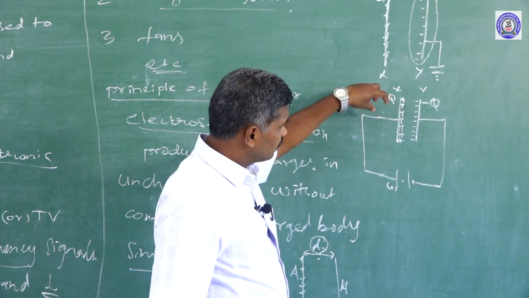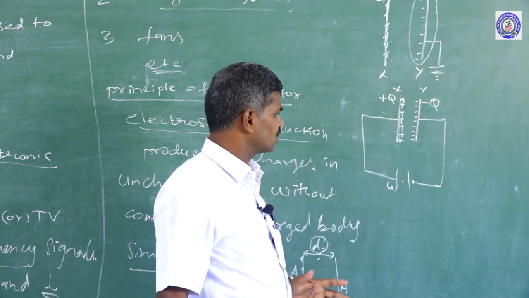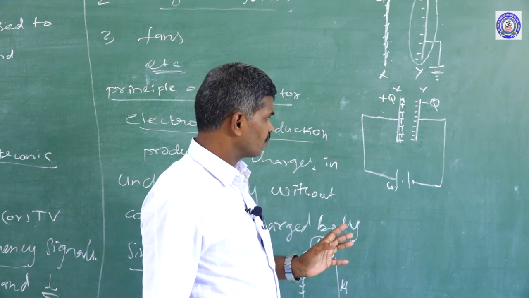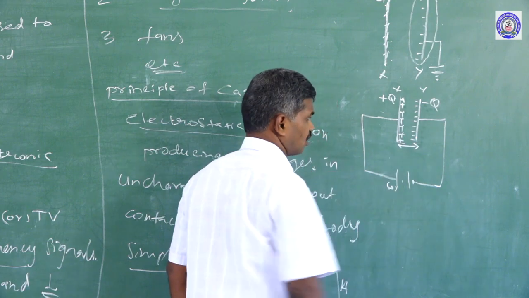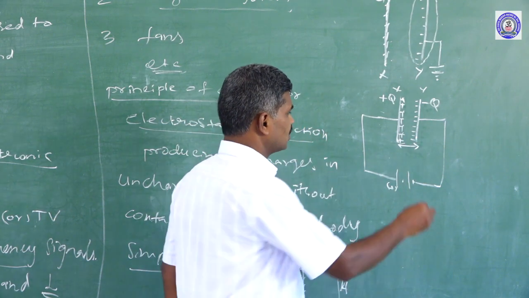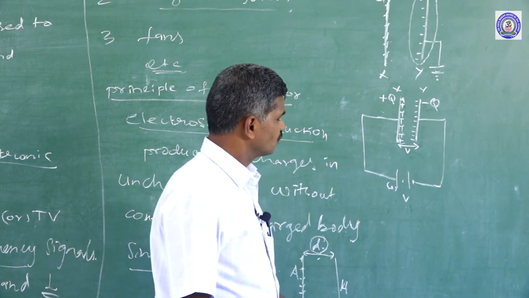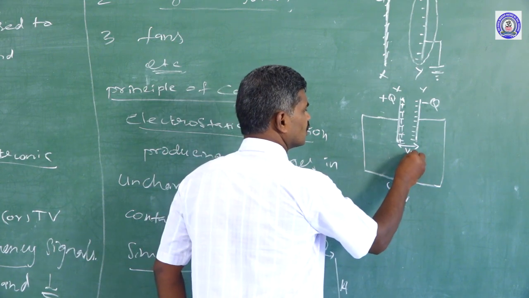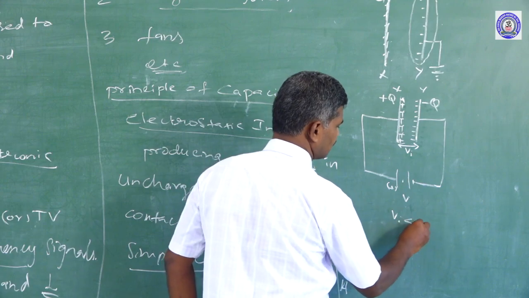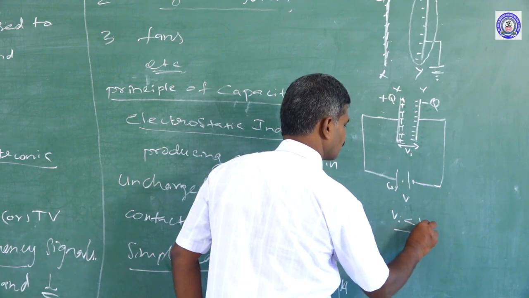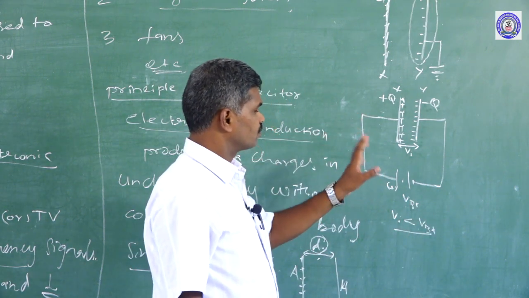This process of electrons being removed from one plate and placed on the other continues until the potential difference developed across the two plates is equal to the battery potential. If this induced potential Vi is less than the battery potential, the process continues.